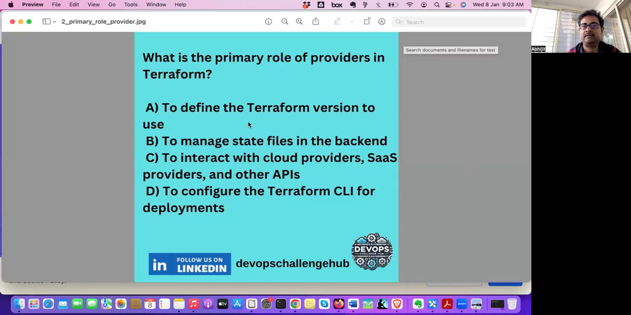A, to define Terraform version. B, to manage state files in the backend. C, to interact with cloud providers, SaaS providers, and other APIs. And D, to configure Terraform CLI for deployment. So, the answer is C, to interact with cloud providers, SaaS providers, and other APIs.